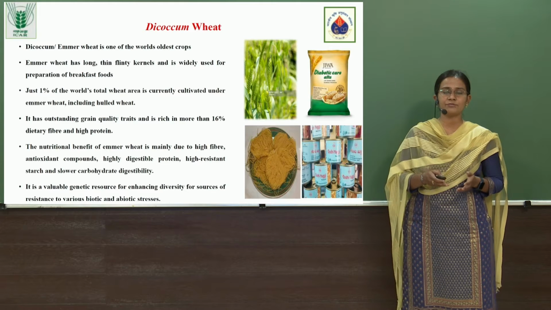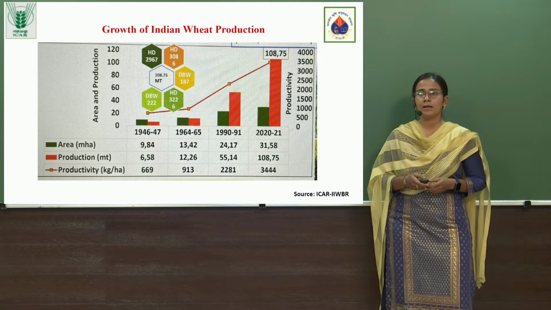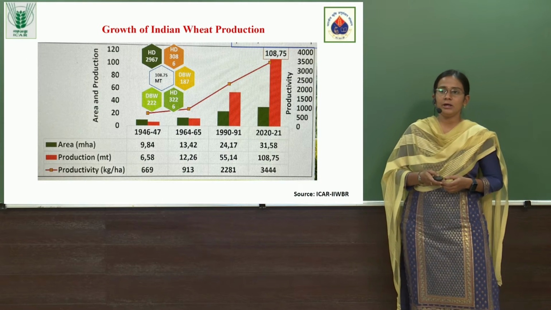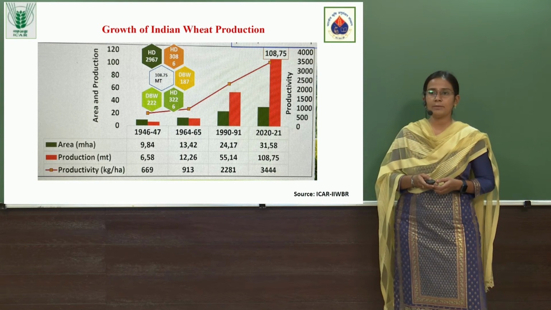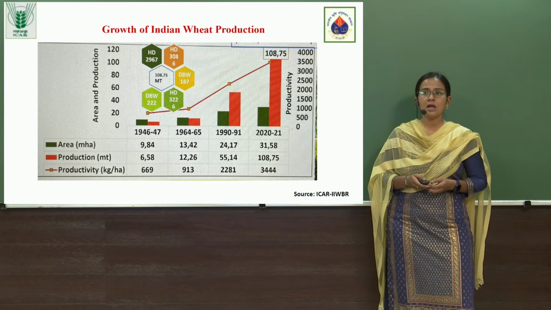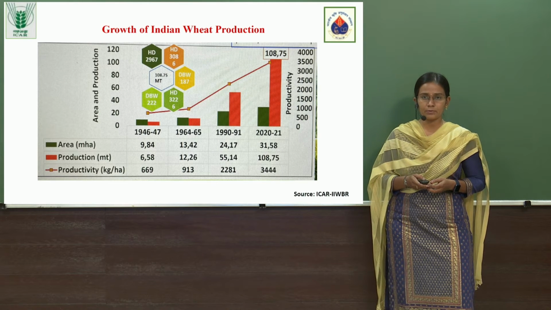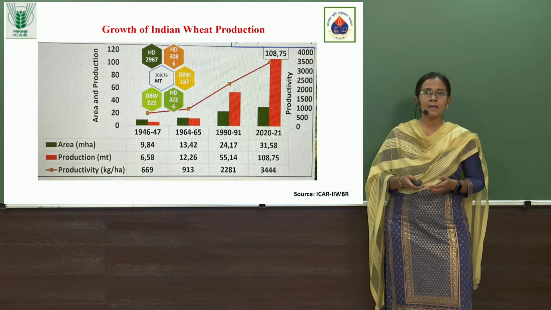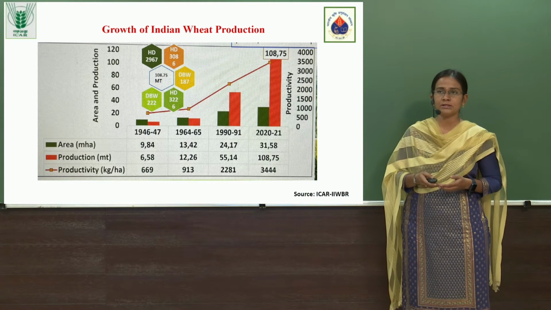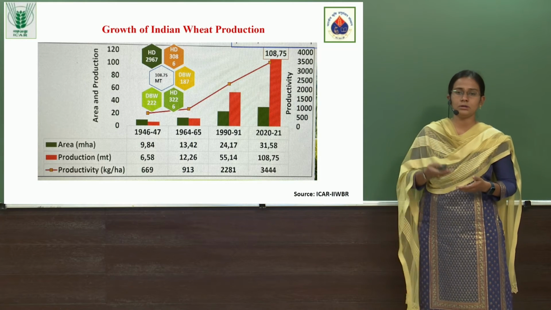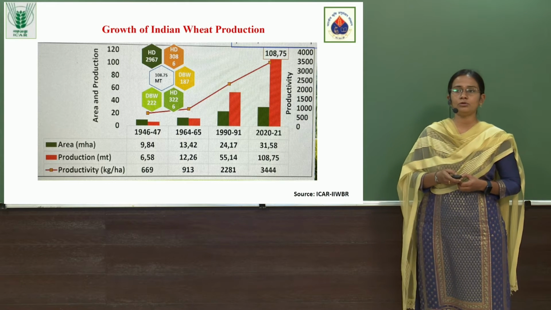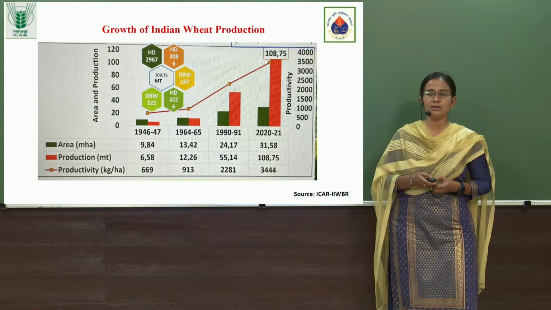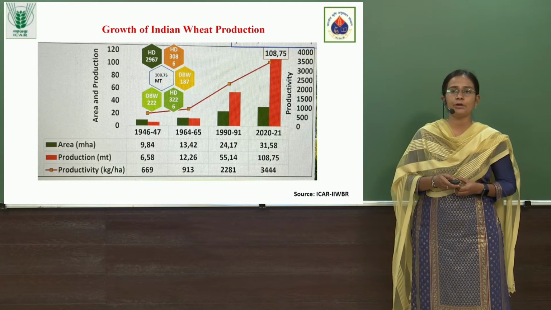So this wheat can be utilized for further improvement of those two species. Coming to the Indian wheat production, during 1946-47, we had an area of 9.84 million hectares, and production was only 6.5 million tons. After the inception of the All India Coordinated Wheat Programs, everyone strategized how to improve wheat production in India, how to improve the quality parameters, and how to envisage our programs. Then in 1991, we brought around 24.17 million hectares under wheat, and we could produce around 55.14 million tons.